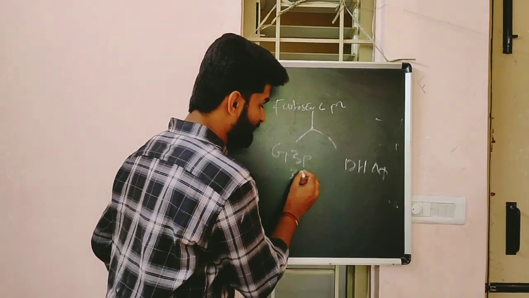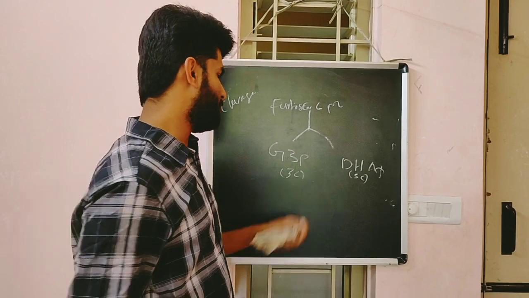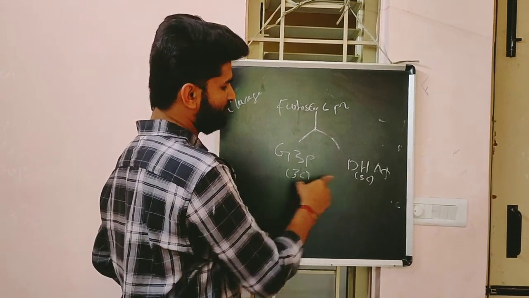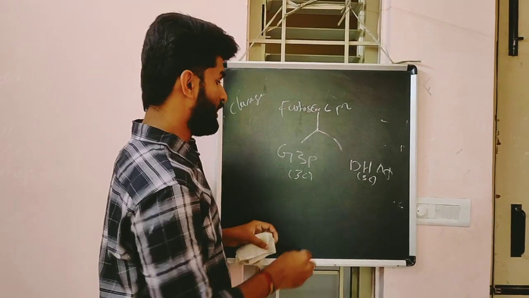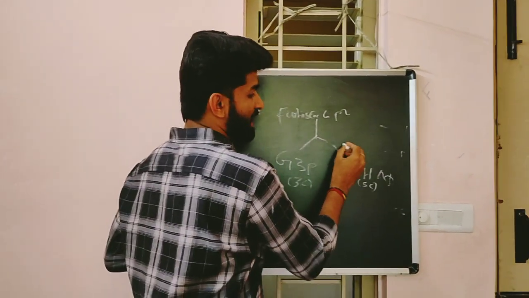Those two are 3-carbon compounds, and 3 plus 3 is 6. This cleavage reaction is done by the enzyme aldolase.